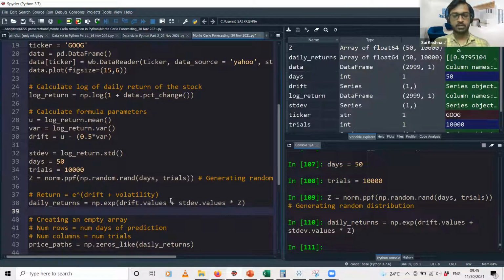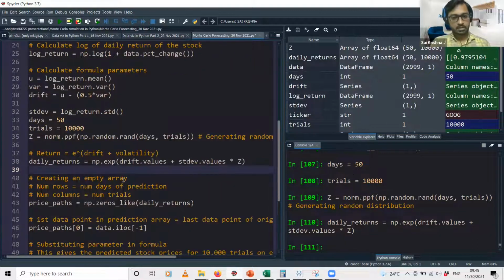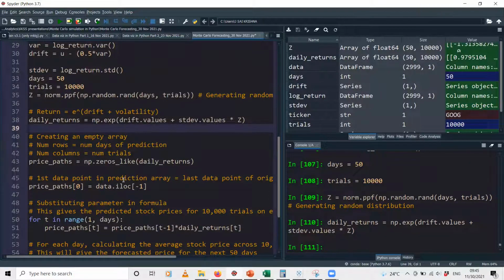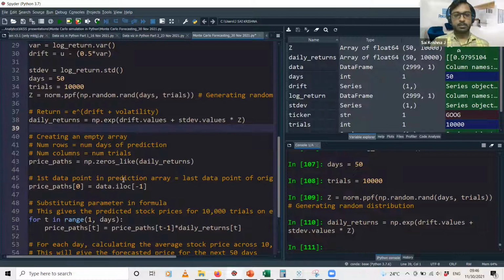So now I have the daily returns for each day, and for each day I have those 10,000 random trials, right? And then I calculate something called the price paths. This is nothing but the probable price of the stock on each of those 50 days, and for each of those 10,000 possible combinations or trials on each day. For that, I'm first creating an empty data frame with just zeros, using the function np.zeros_like.